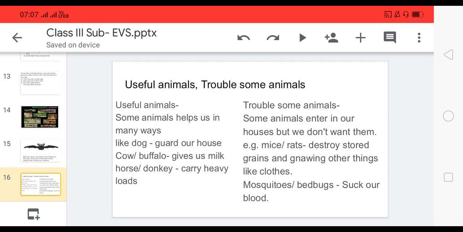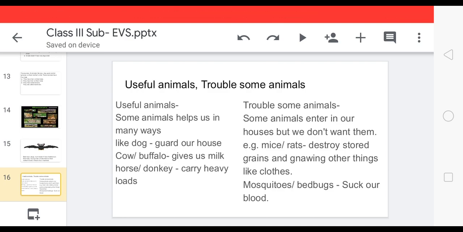Cow and buffalo give us milk. Horse and donkeys carry heavy loads. These animals help us to carry loads from one place to another place, and bullocks also. Bullocks help us in farm work, and they are also hitched to a cart, meaning they also help to carry the load from one place to another. These are the animals which are very useful for us.